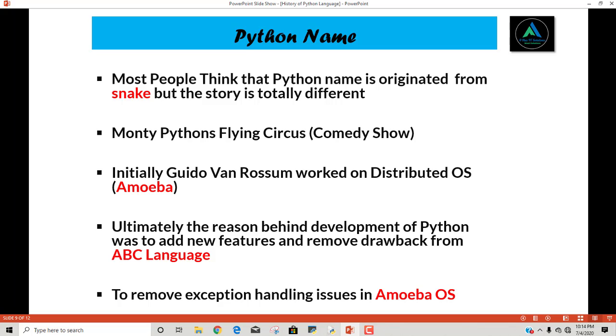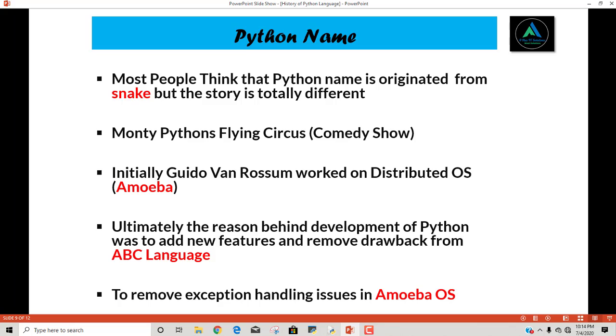Now let's talk about the reason behind the name of Python, where it comes from. Most people think that the Python name originated from the snake, but the story is totally different. When Guido van Rossum was working on the development of Python, at the time there was a very famous comedy show, namely Monty Python's Flying Circus, and Guido van Rossum was a big fan of this comedy show. That's why he randomly picked the name Python for the Python language. There is no rocket science behind this name, so don't worry about that.